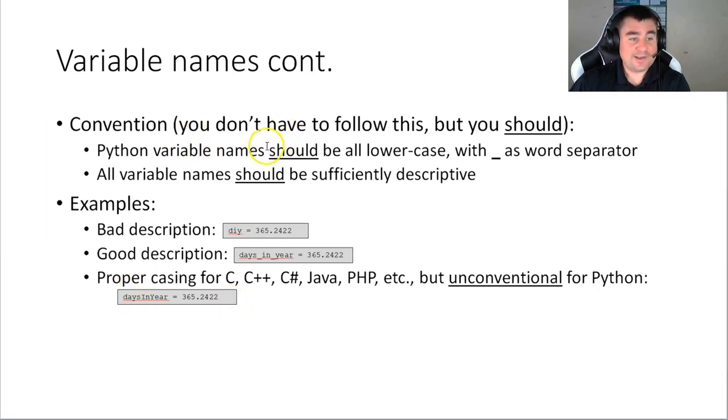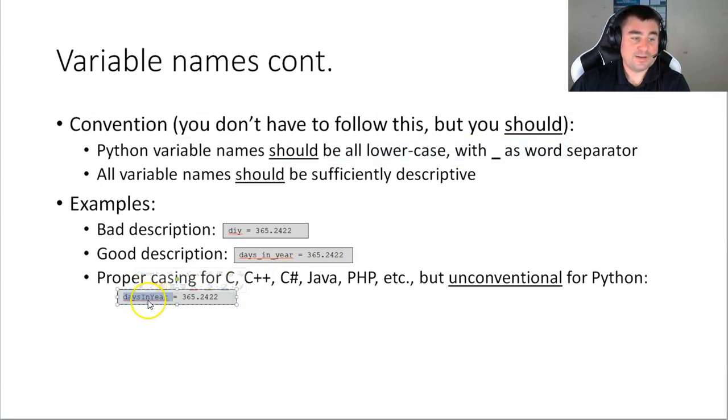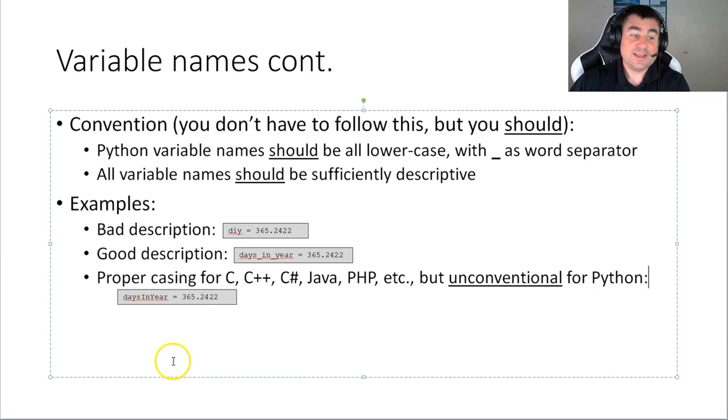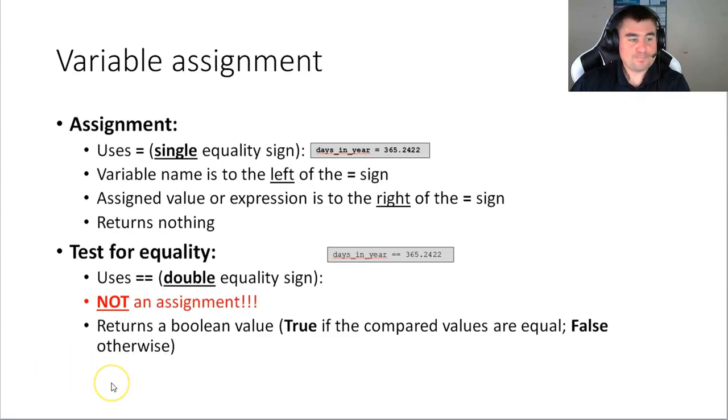Now, as I said here, variables should be all lowercase delimited with underscore. This kind of variable naming is in fact convention for the vast majority of programming languages. C, C++, Java, PHP, that is very much the convention. Not in Python. So for Python, it is unconventional. So this is how you should write it. You probably should stay away from that. And again, there are reasons, but we will not get too much into those details.